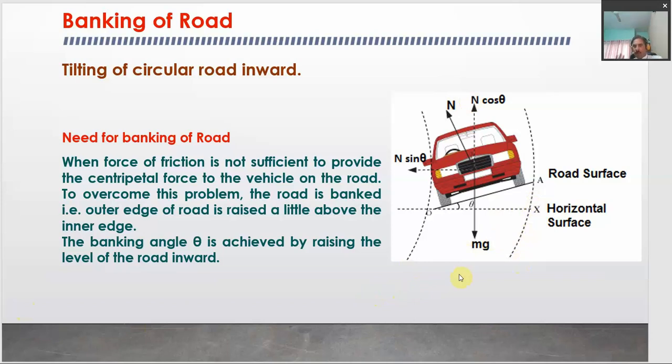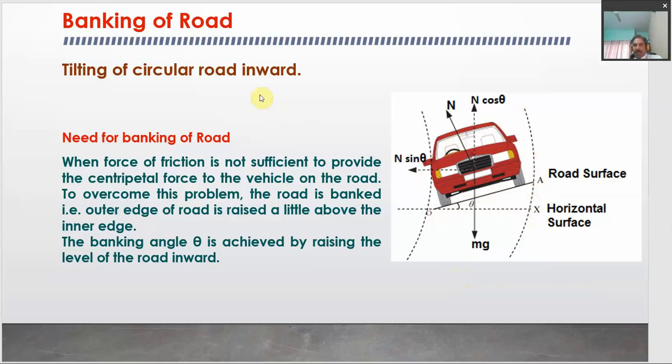So, whenever there is a turn, especially in hilly areas, the outward edge of the road is tilted slightly upward. So, this is the diagram which clearly explains the situation. So, tilting of the circular road inward is called the banking of road.